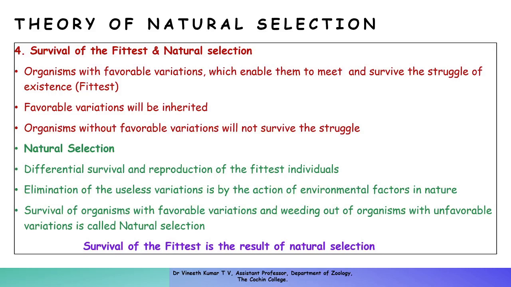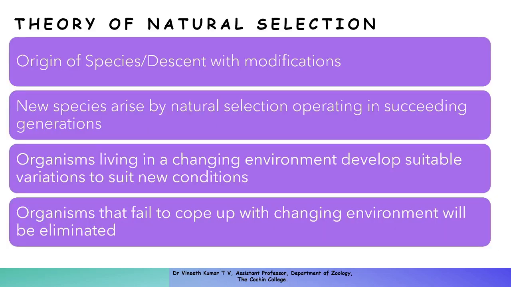Elimination of the useless variations is by the action of environmental factors in nature, like a disease, a flood, an earthquake, whatever natural calamities. So survival of the organisms with the favorable variations and weeding out of the organisms with unfavorable variations is called natural selection. And survival of the fittest is the result of this natural selection. So, nature selects the fittest organisms from the group.